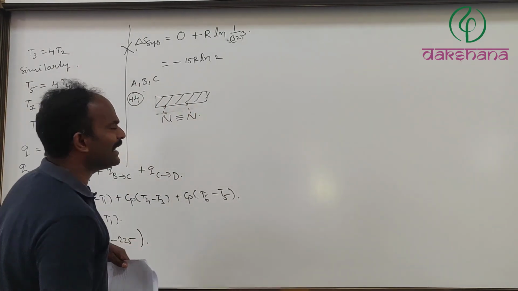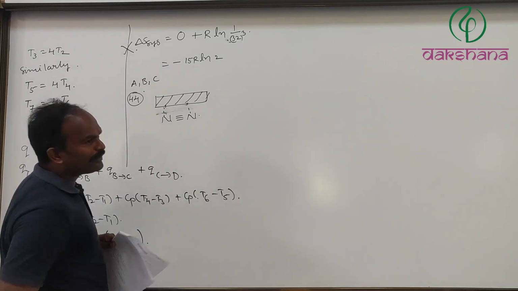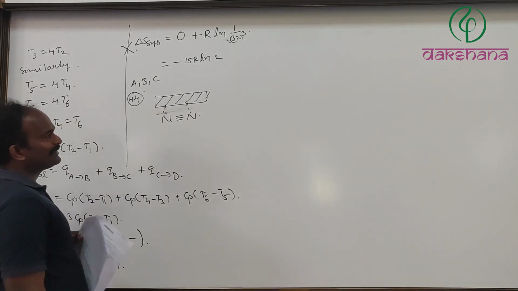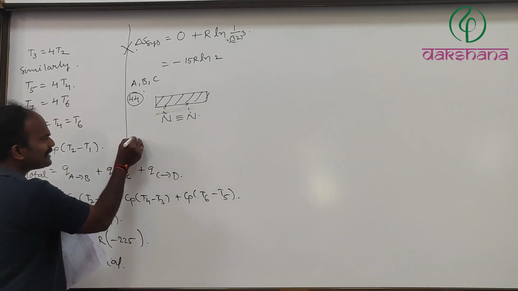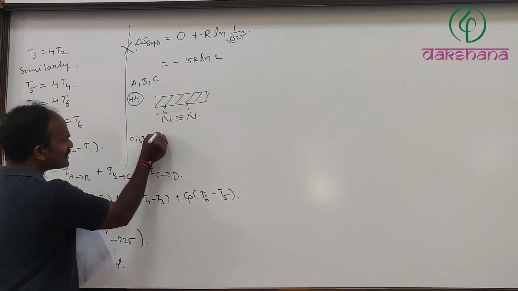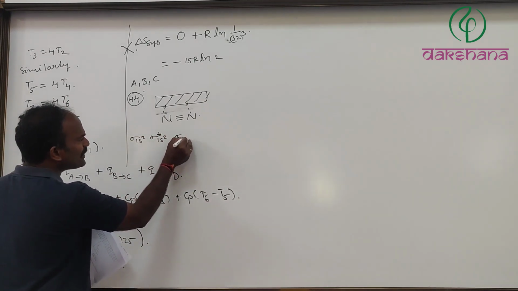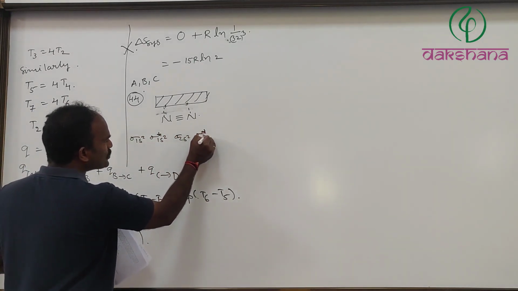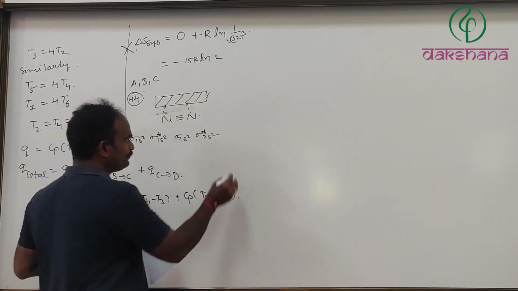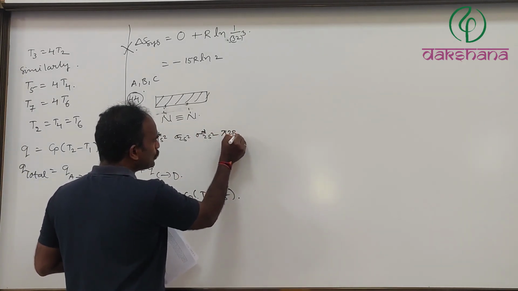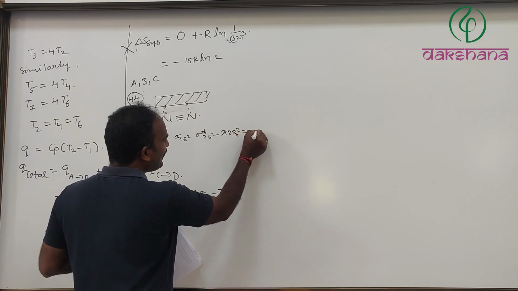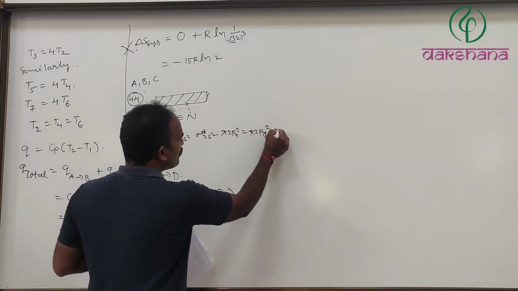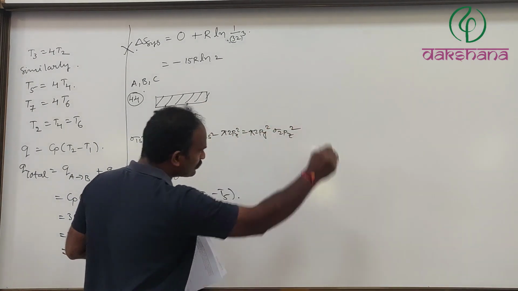The reason for this is, if you look at the molecular orbital electronic configuration for this one, it is going to be sigma 1s2, sigma star 1s2, sigma 2s2, sigma star 2s2, pi 2px2 equals pi 2py2, sigma 2pz2.